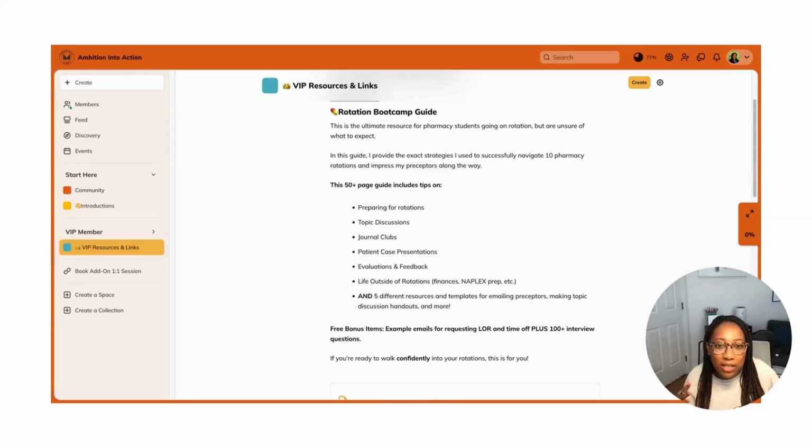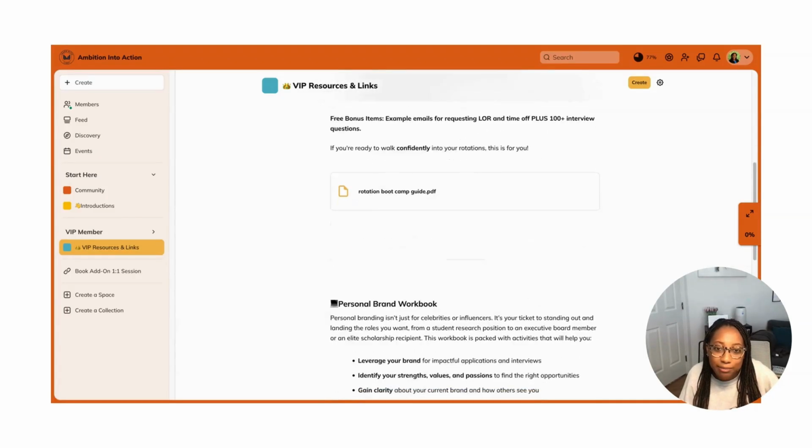This is a 50-page guide that includes various tips, tricks, and templates on preparing for rotations, topic discussions, journal clubs, patient case presentations, different evaluations and feedback that you'll get, and also life outside of rotations, because while rotations are super important, we still have lots of other things going on beyond that. This is a helpful guide. It also includes things like requesting a letter of recommendation, which you might do after rotation, requesting time off, and even interview questions. Really awesome resource there.